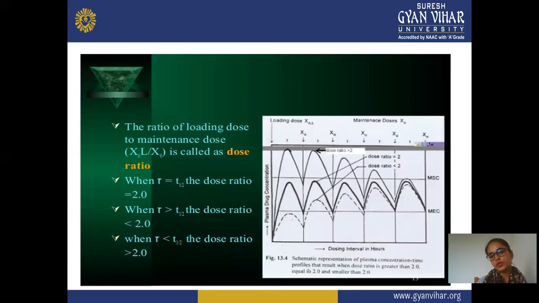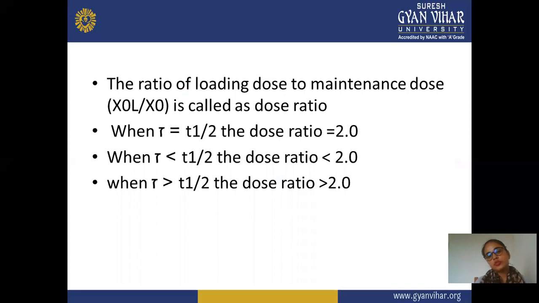The ratio of a loading dose to maintenance dose is called the dose ratio. Where T equals T half, the dose ratio is 2. Where T is greater than T half, the dose ratio is less than 2, and where T is less than T half, the dose ratio is more than 2, just opposite to the previous case. The ratio of loading dose to maintenance dose, that is X0L divided by X0, is called the dose ratio. Where T is T half, as we already saw in the graph, it is 2; when T is less than T half, it is less than 2, and when it is more than T half, then it is more than 2.